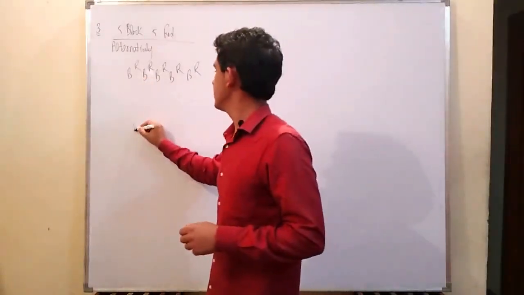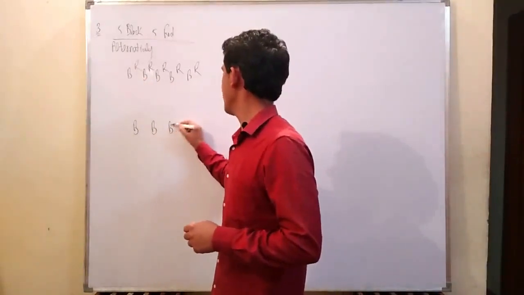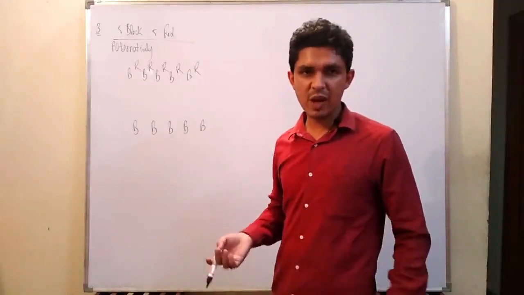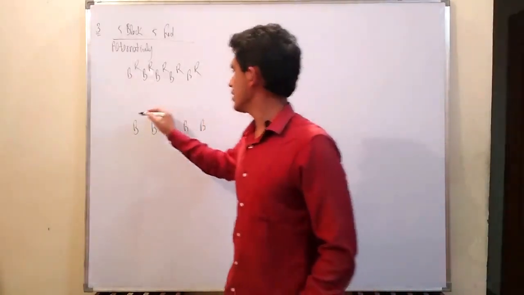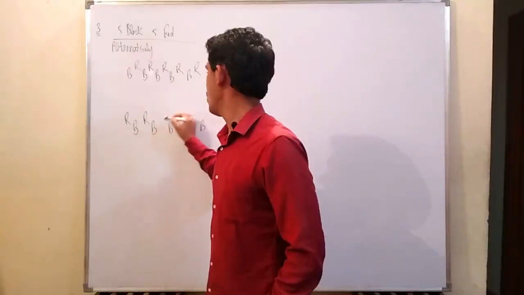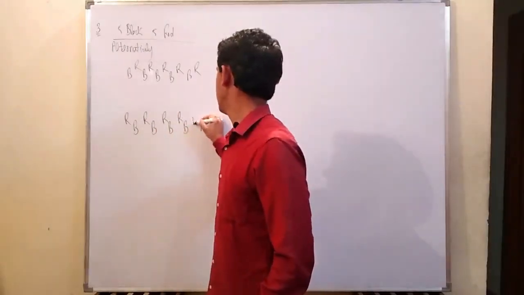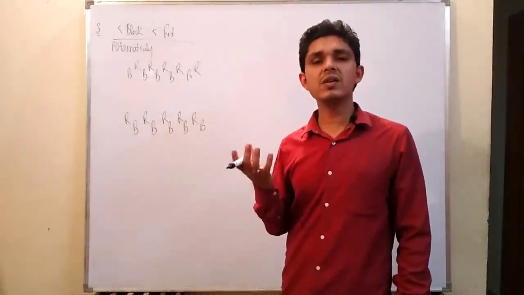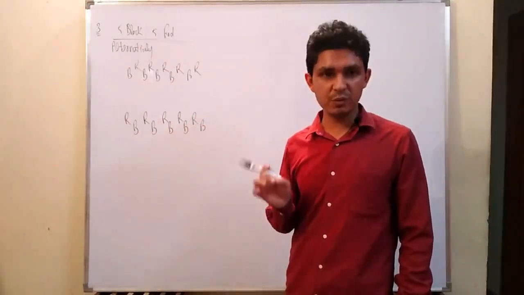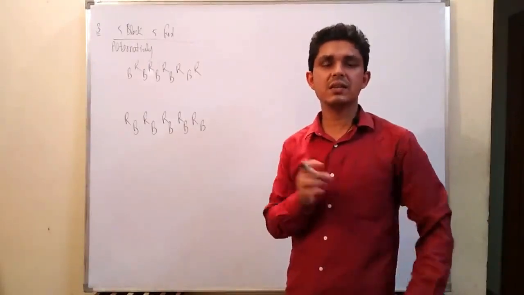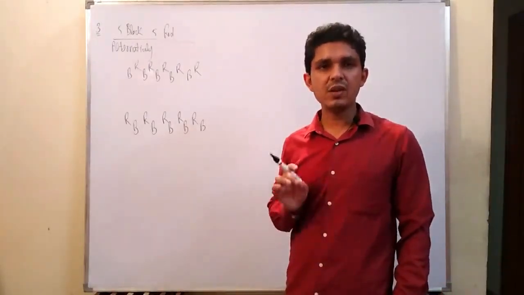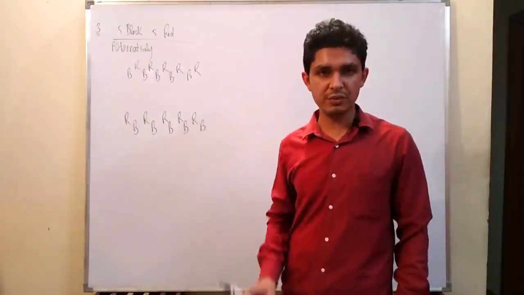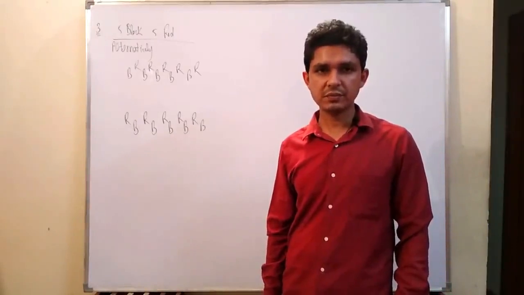The second case can be, suppose first I place all 5 black balls, and then I place the first red ball at the start of the black balls. So in this case, the number of places will not be one more than the number of objects, because the case is alternative. In the alternate case, we don't have one more place.